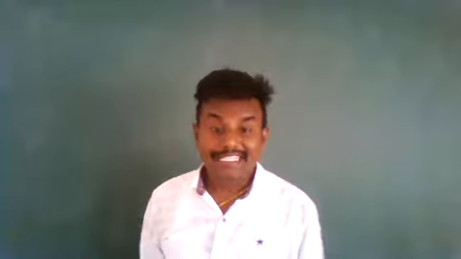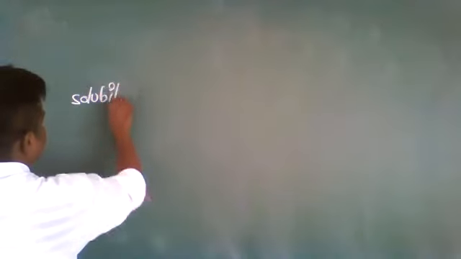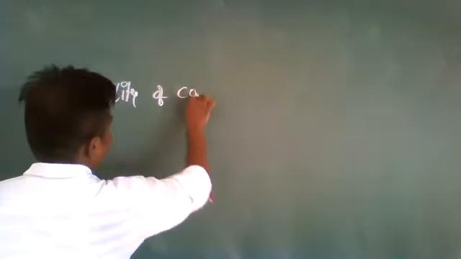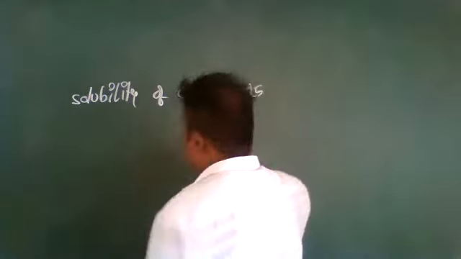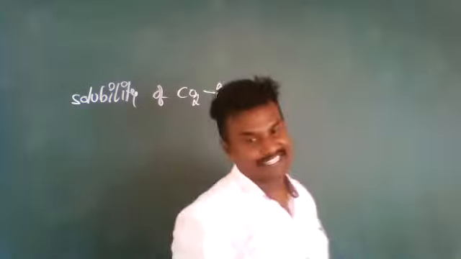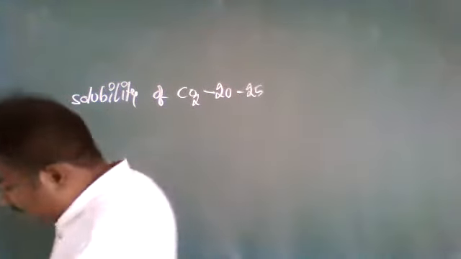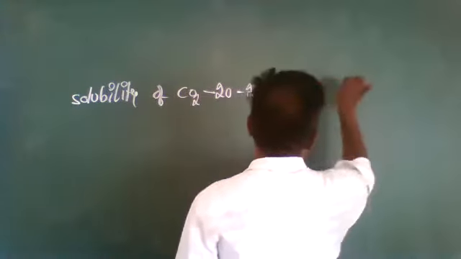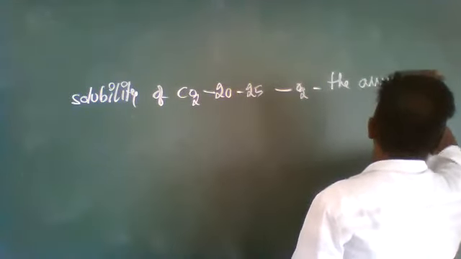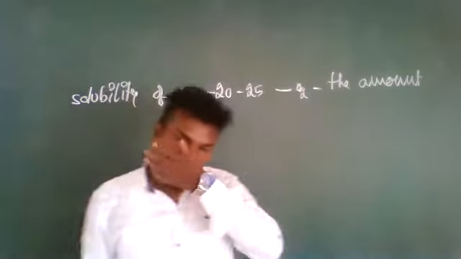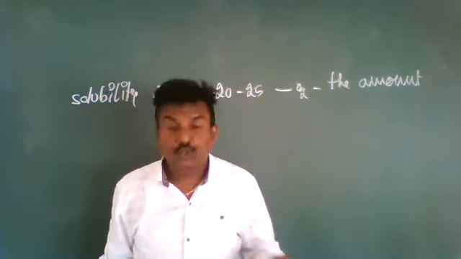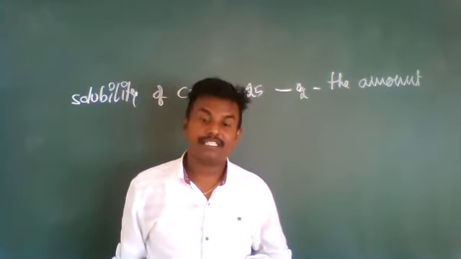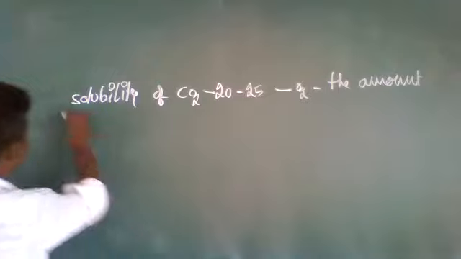As the solubility of carbon dioxide is 20 to 25 times higher than that of oxygen, the amount of carbon dioxide diffusion through the diffusion membrane is higher than that of oxygen. This point you remember. First one.